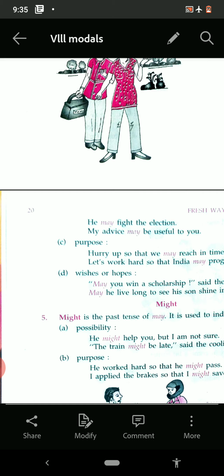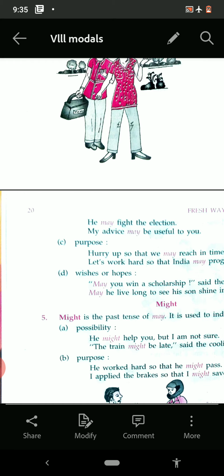Then purpose. Hurry up so that we may reach in time. So our purpose is to reach in time. Then let's work hard so that India may progress. It's also our purpose to work hard so that India may progress.